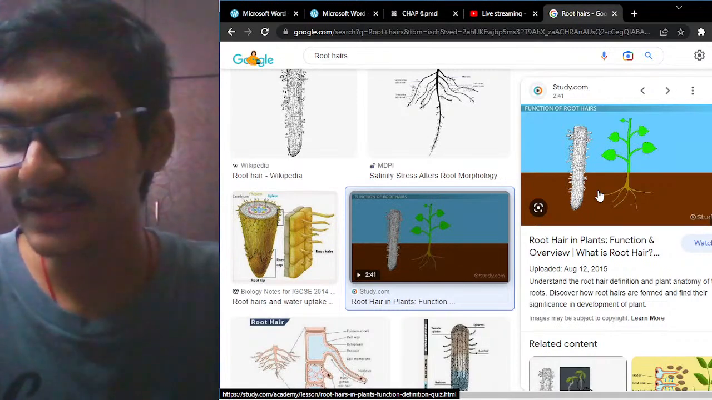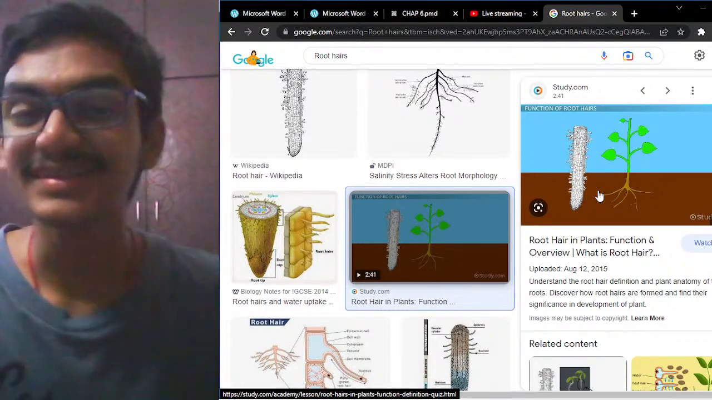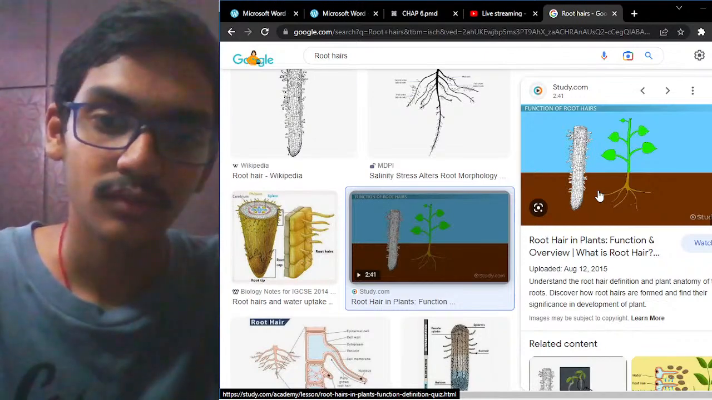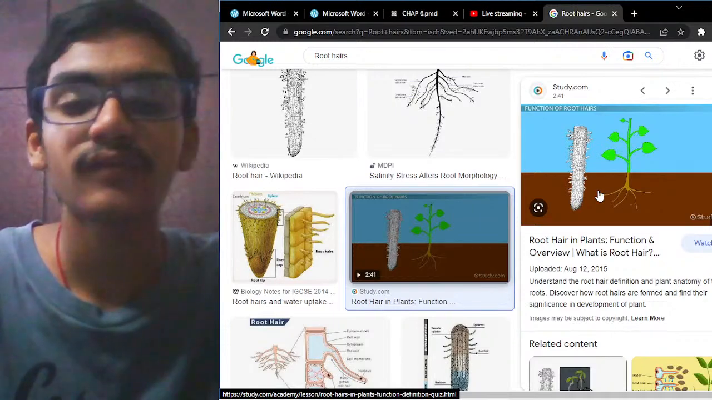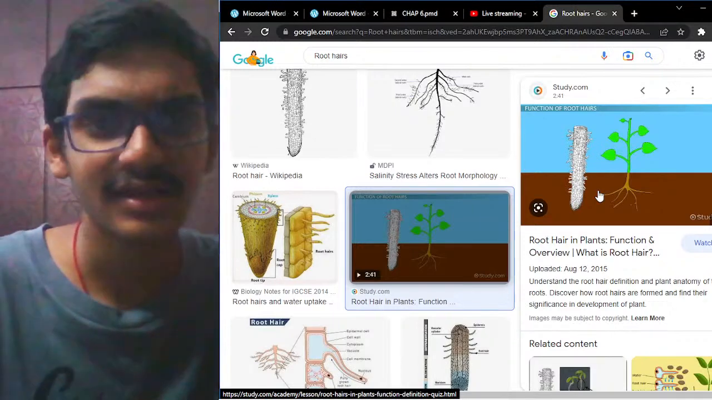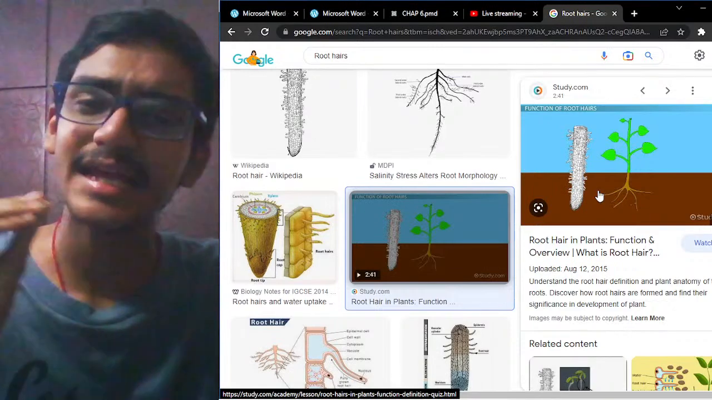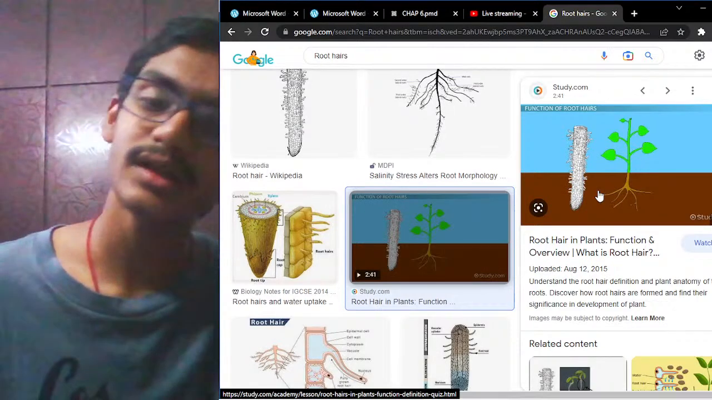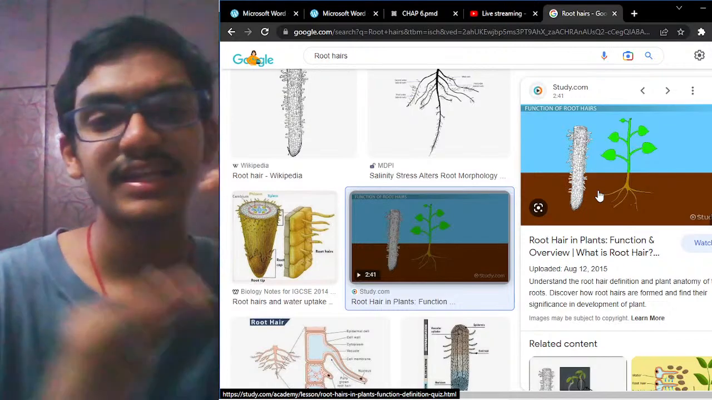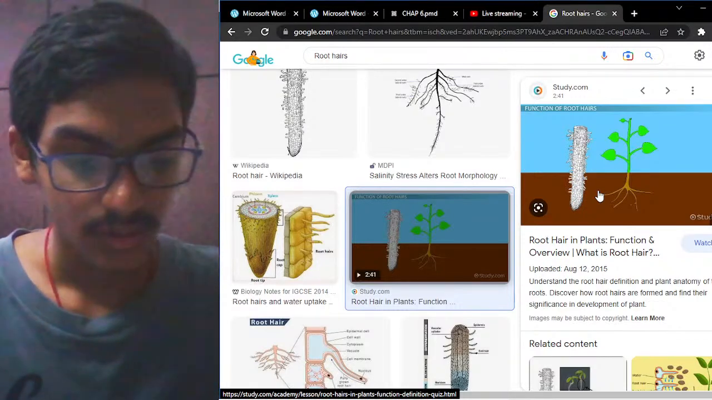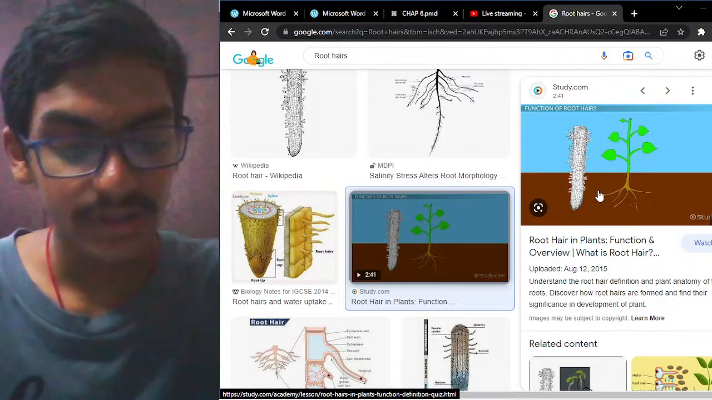With the help of the root hairs, that is the diffusion process, some kind of difference between the air in the root hairs and the soil particles is created. Therefore the air is transferred to the root hairs, and from there it is transported to all the parts of the plant. From root hairs it will go to the secondary roots.